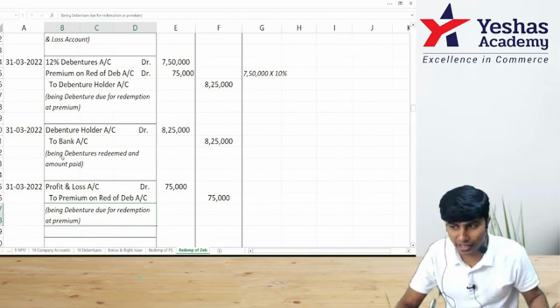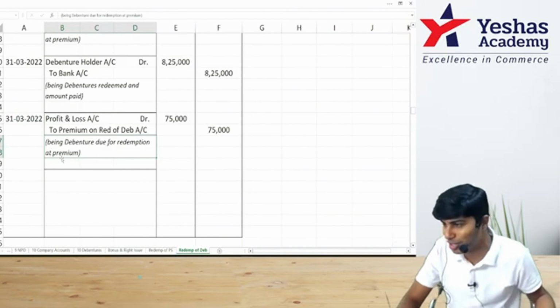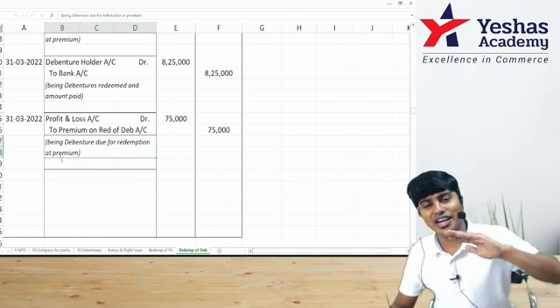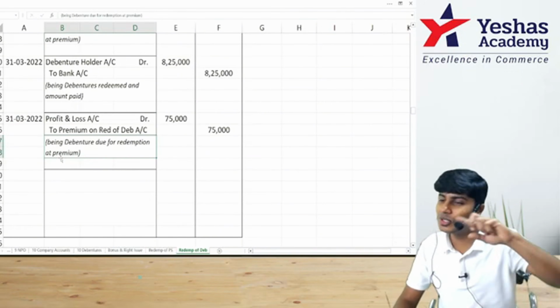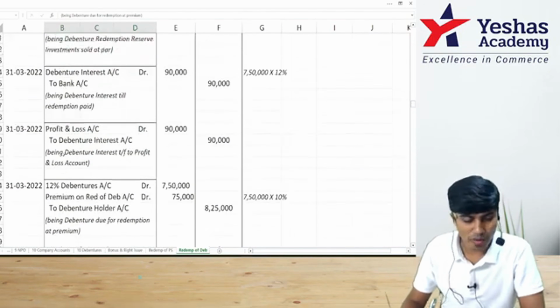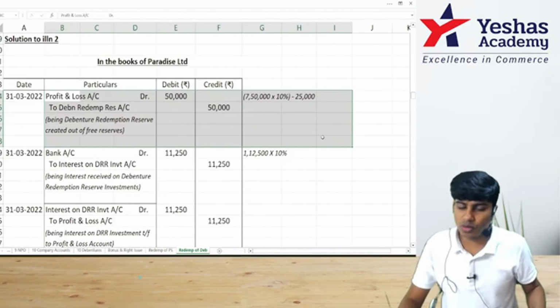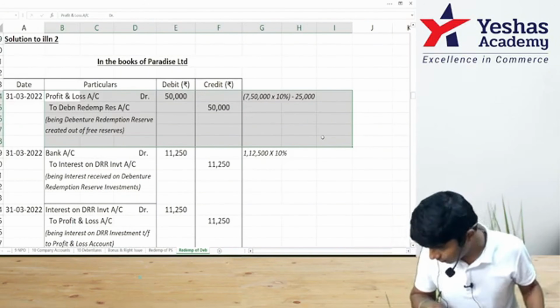Final closing entry. Guess what it is? DRR, which was always maintained, is no longer required because debentures are redeemed. We will transfer our DRR back to general reserve. Oh, you are telling general reserve. Fine. How much DRR was there? DRR was there to the extent of 25,000.